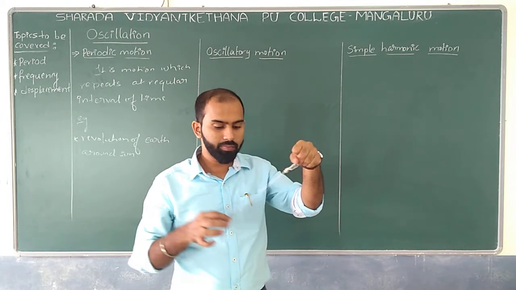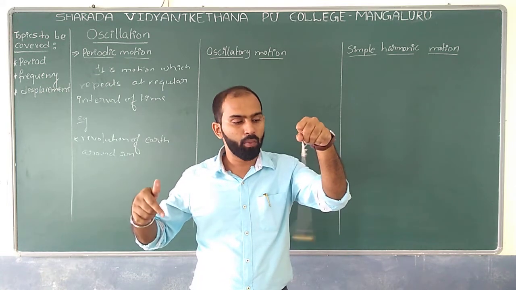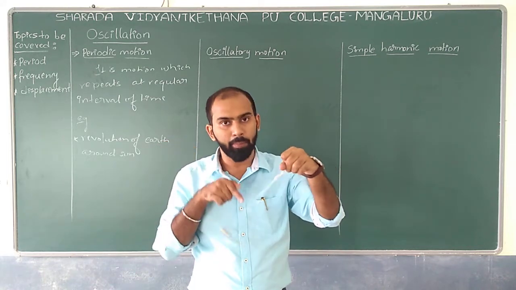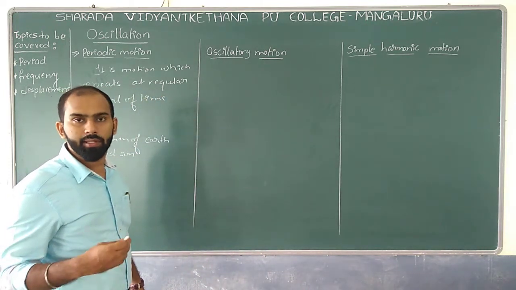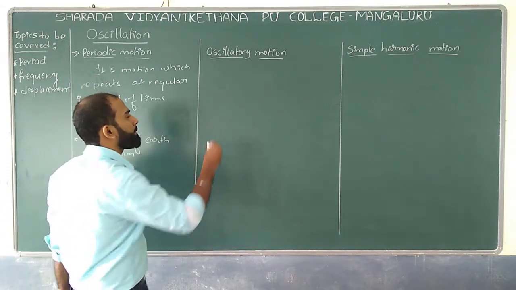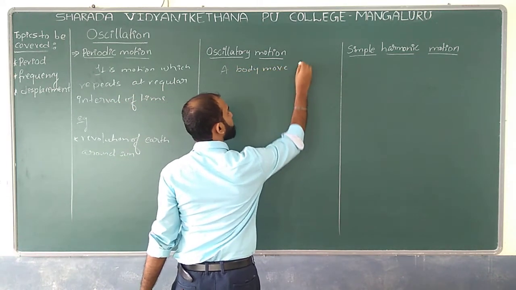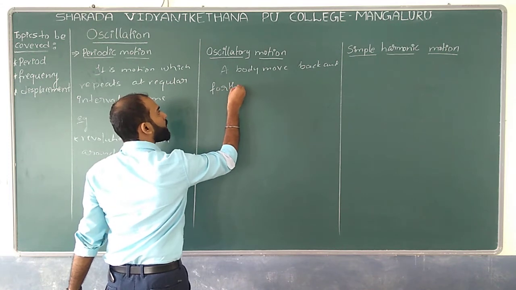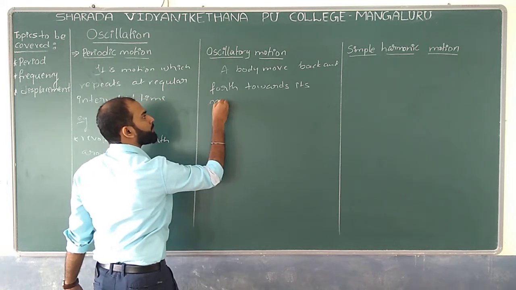Now if I leave it at the extreme point, don't you think it will take a repetitive motion with respect to its mean position? Continuously this bob is moving towards its mean position, yes or no? So oscillatory motion is the motion in which a body moves back and forth about its mean position.